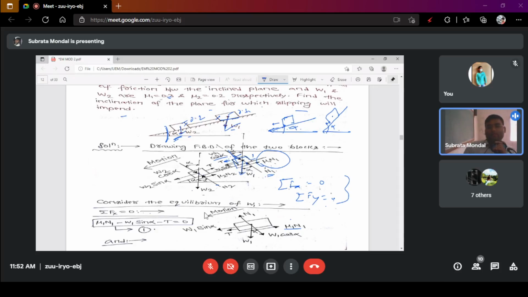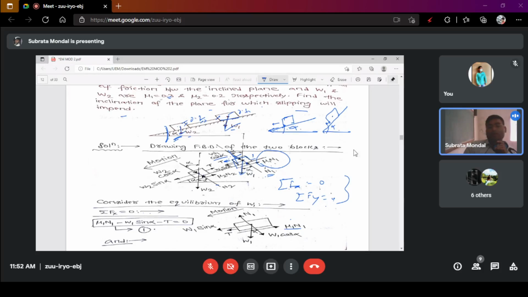And there is the tensile force due to the wire. Just because block number 1 and block number 2 are connected with this wire, some internal tension will be generated, so to define that, there will be a tensile force.